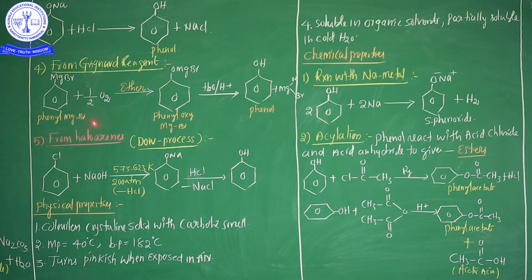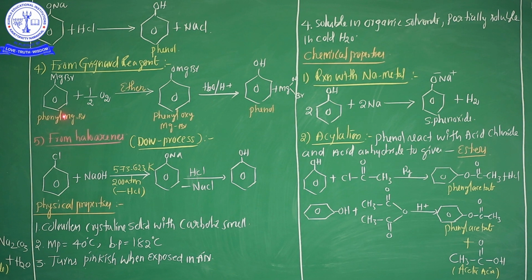For example, phenol can be prepared from phenyl magnesium bromide. This is the phenyl magnesium bromide, because from the benzene ring, if one hydrogen is removed, that group name is phenyl. So this compound name is phenyl magnesium bromide.